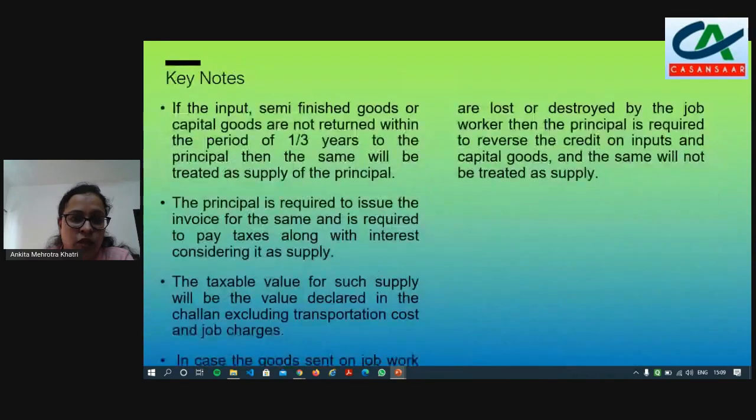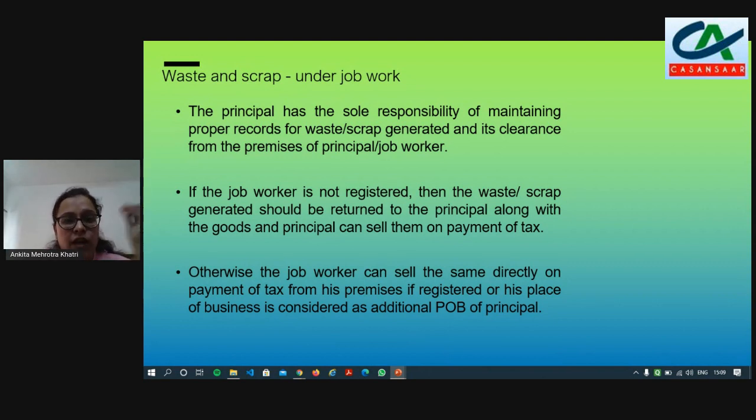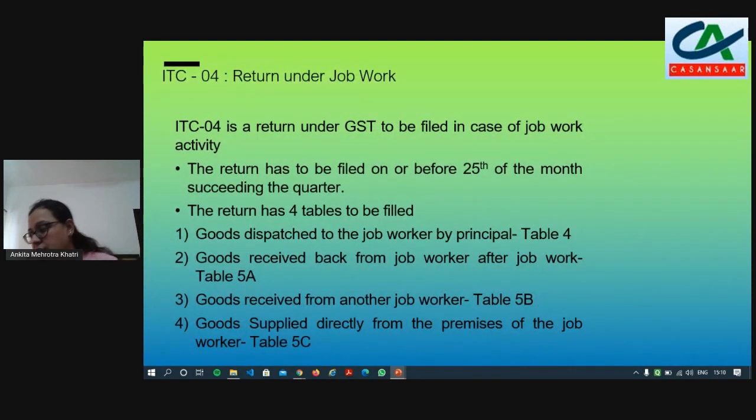Here, in the waste and scrap case, it is the sole responsibility of the principal to maintain any records for waste, scrap, or anything else. If the principal is registered, because he is the owner of the goods, the owner has the liability of maintaining all the records of those particular things. So in this case, no, the job worker does not have to file ITC-04, since if the goods have been received back from the sub job worker, then it is covered in table 5B, if you look at the ITC-04 properly.